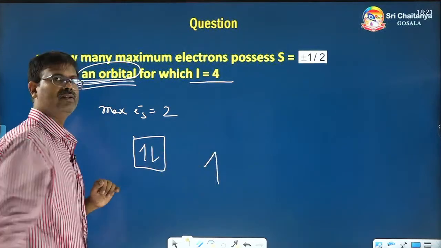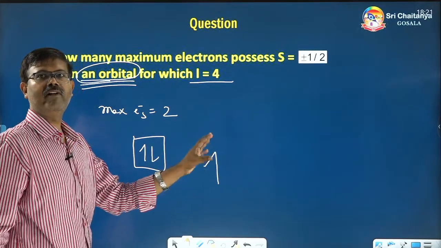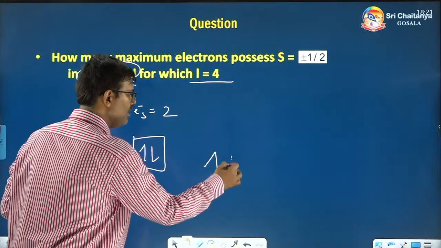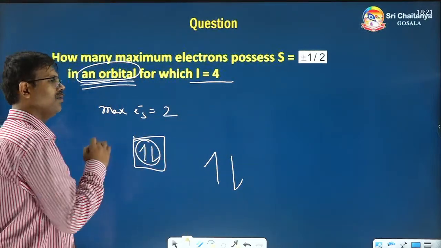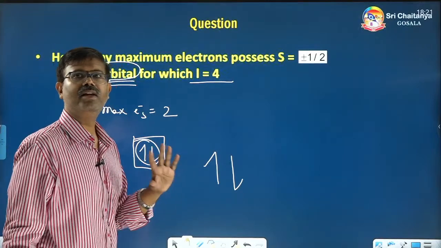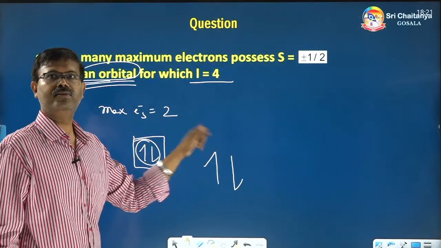Okay, this is the notation of clockwise spin and anti-clockwise spin. Clockwise spin notation is like this. This is an electron having clockwise spin. Anti-clockwise means like this, opposite. So, only 2 electrons will be present maximum within an orbital. That is why 2.